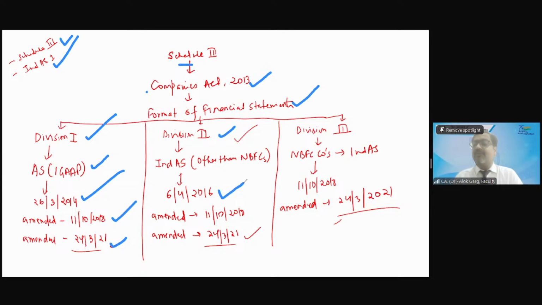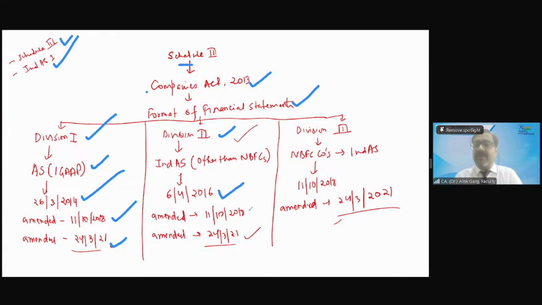And this Division 2 to Schedule 3 was notified on 6 April 2016, because Ind AS became mandatorily applicable in India from financial year 16-17. 16-17 was the first year of Ind AS implementation on a mandatory basis.